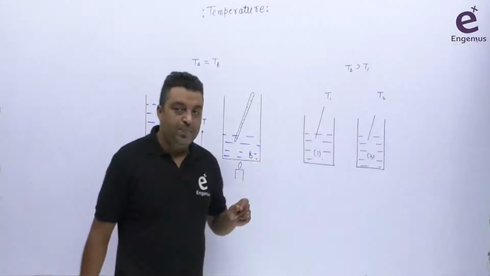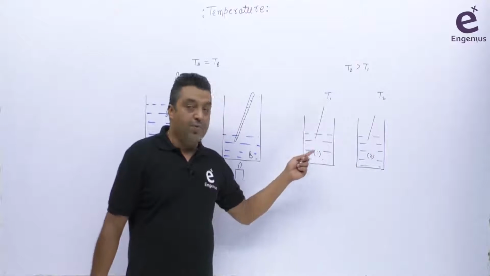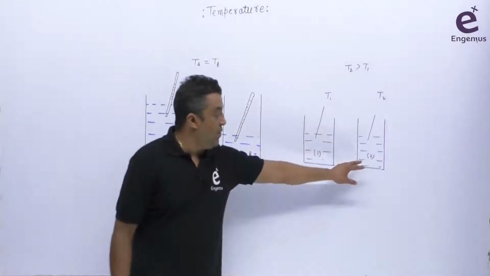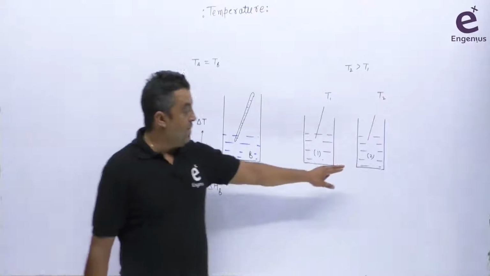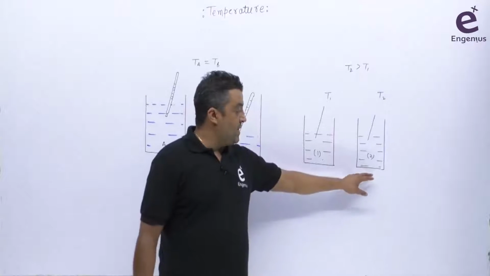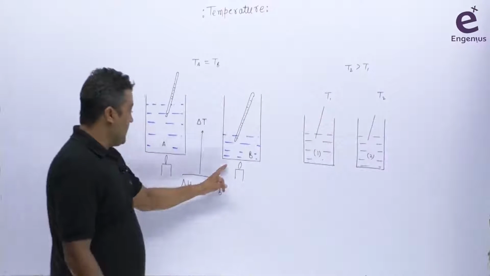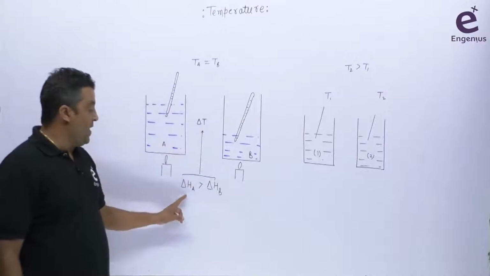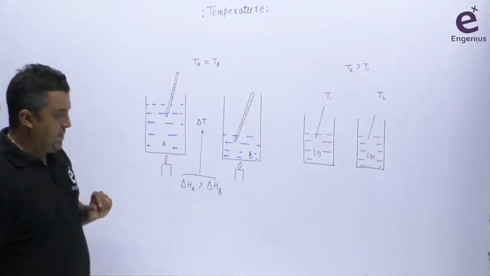It means what? What do you think, is the heat supplied to both, 1 and 2, the same? No, obviously. In this case, the heat supplied in case of 2 was more, even though the mass is the same. So the requirement of heat supplied to this one will be more to reach the temperature T2. And in this case, as the amount is different and we have to increase the same temperature, the amount of heat required to increase the same temperature will be more in case of A.